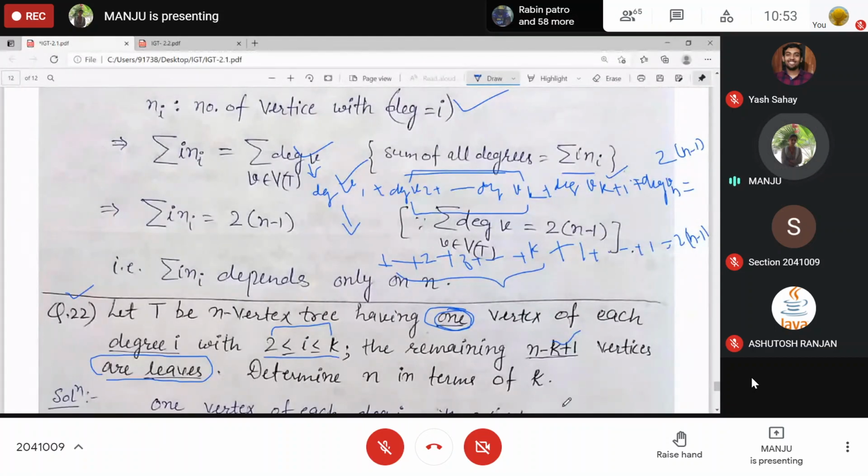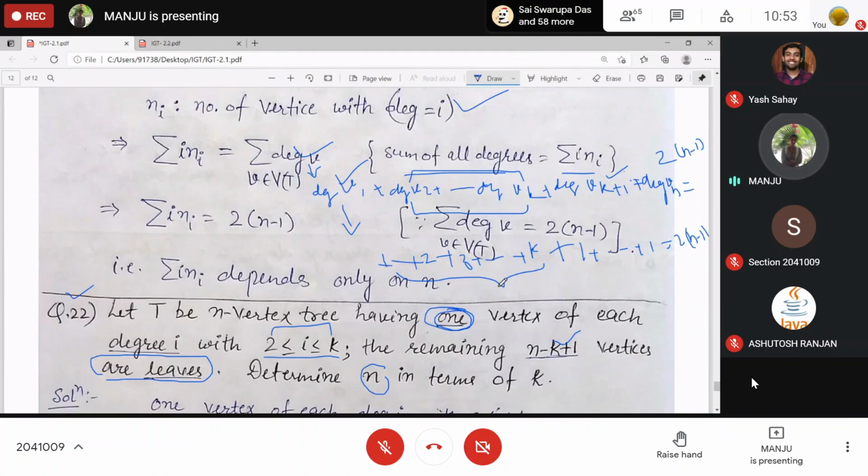Okay. Now determine n. We are given k, and we are given the number of vertices with degree i and also the number of remaining vertices. Means all the vertices are given. That is, all the vertex degrees are given below, right? And it is asked about n. Can you find it? What is n?